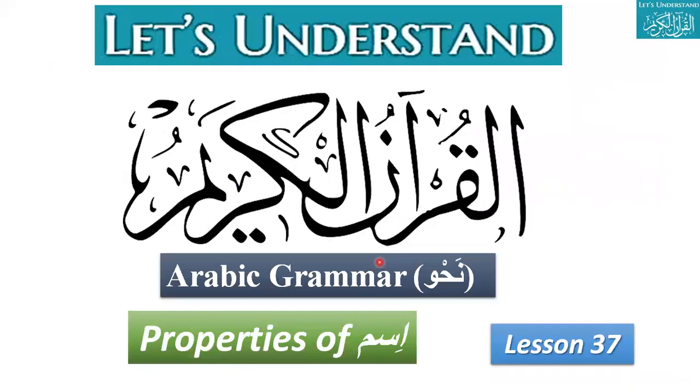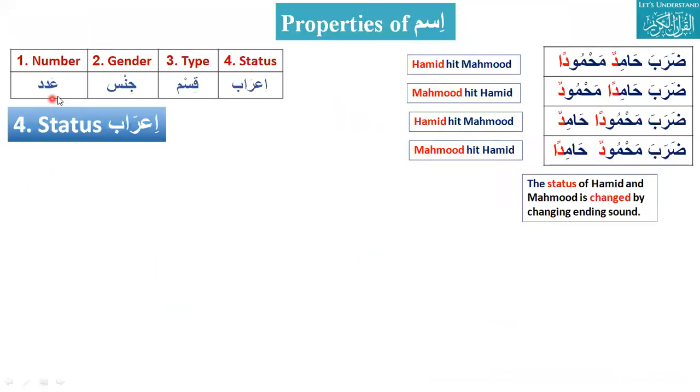We are discussing nowadays the properties of ism. There are 4 properties of ism: number, gender, type, status. Number can be singular, dual and plural. Gender can be masculine, muzakkar, and feminine, muannas. Type we discussed last time, and brother Javed just revised that. There are 2 types: isme ma'rifa and isme nakira. Today we are going to discuss the last property of ism, status.